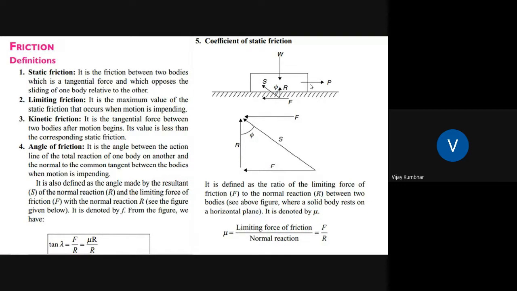clutch systems. Okay, then you have to calculate the coefficient of friction, the coefficient of static friction, and this can be calculated with the formula: limiting force of friction divided by the normal reaction, that is F divided by R. That is the coefficient of static friction, and that can be denoted by mu.